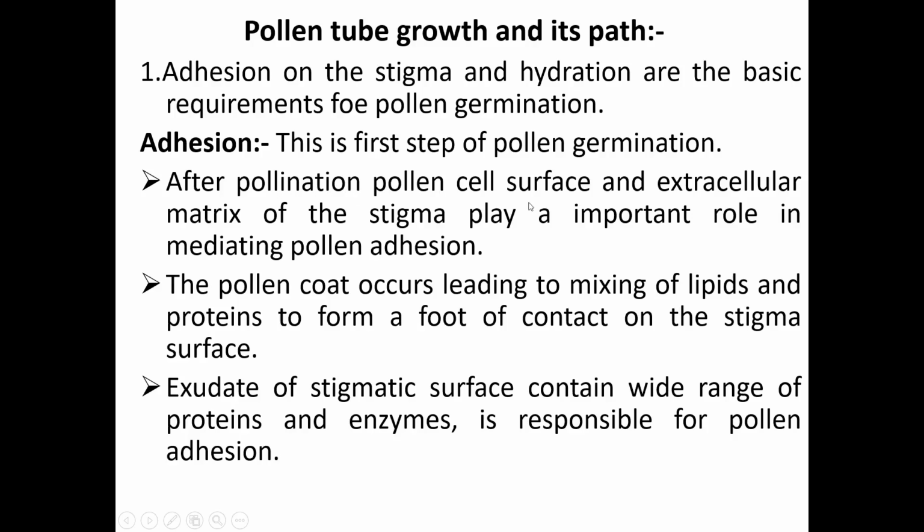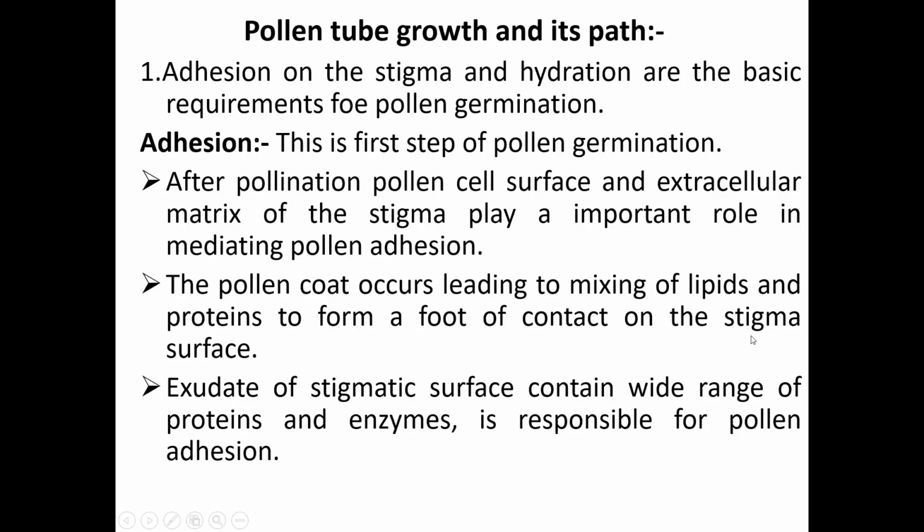After pollination, the pollen cell surface and the extracellular matrix of the stigma play an important role in mediating pollen adhesion. The pollen coat occurs, leading to mixing of lipids and proteins to form a foot of contact on the stigma surface.